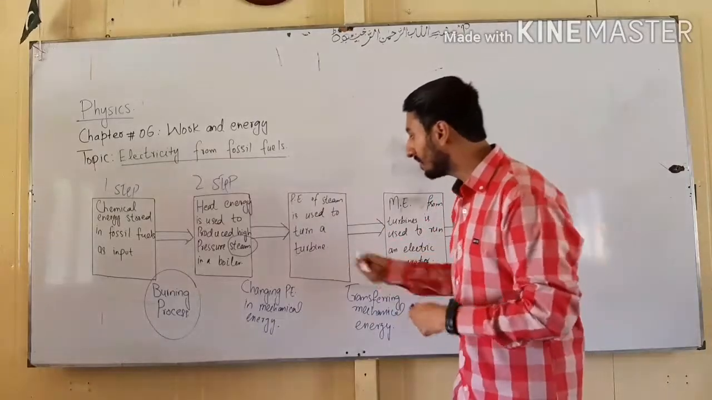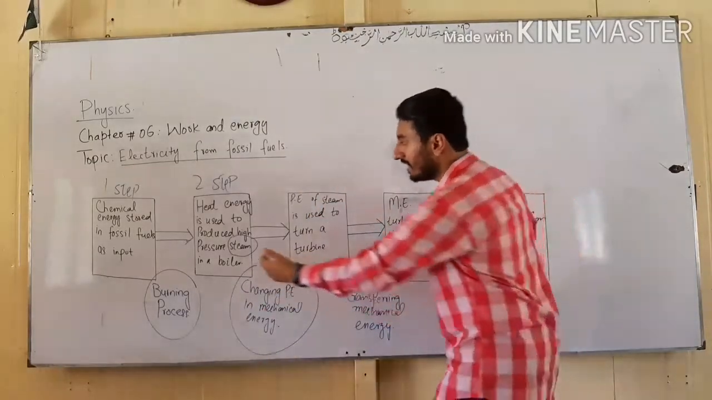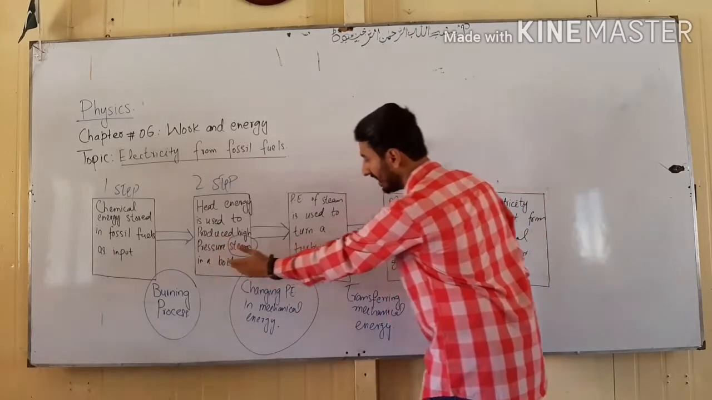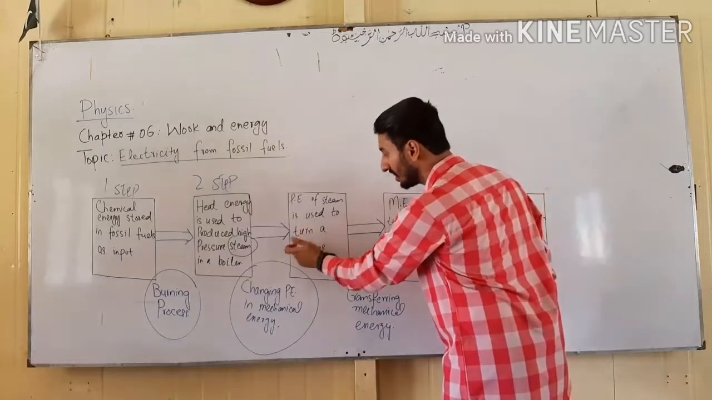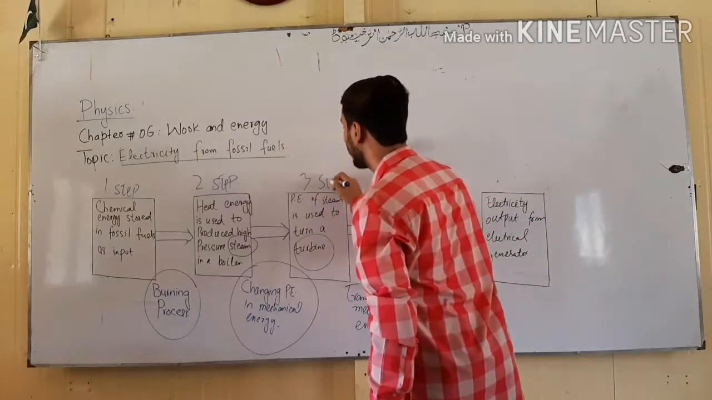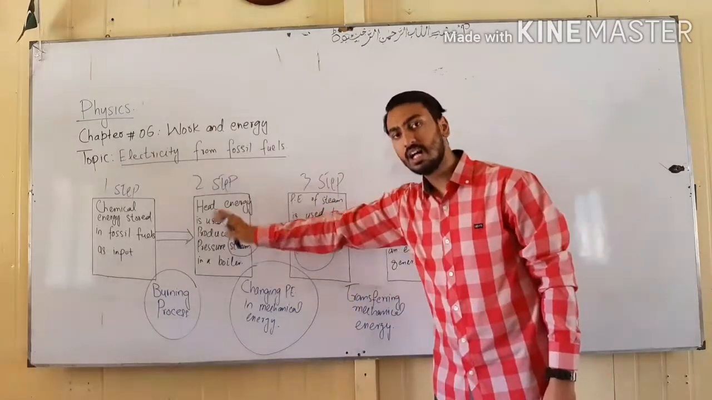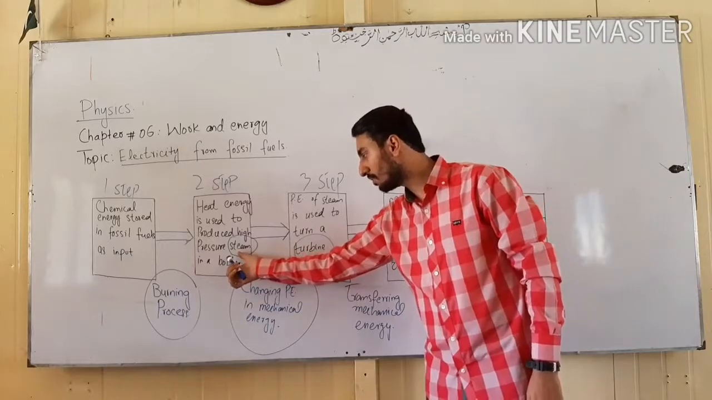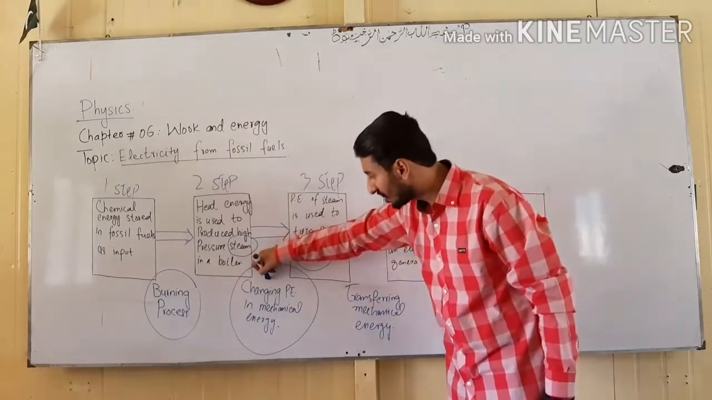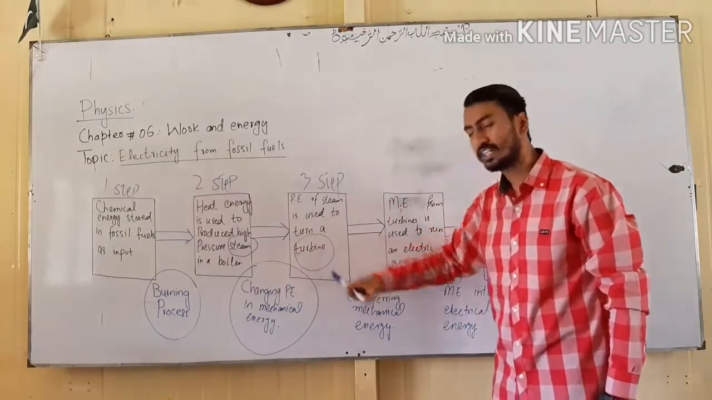Now, what is the step? Changing potential energy into mechanical energy, when this high pressure steam is given to turn a turbine. Third step: steam is produced. Now this steam is going to be used to turn a turbine. Now the potential energy of steam is given to the turbine.